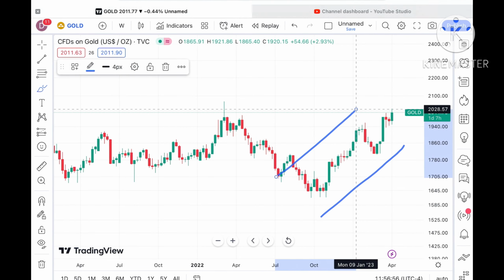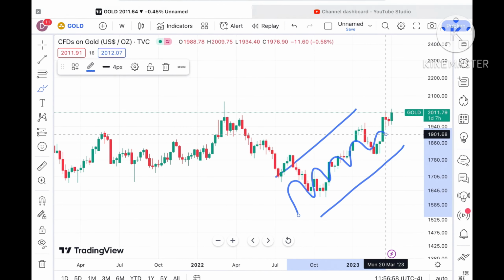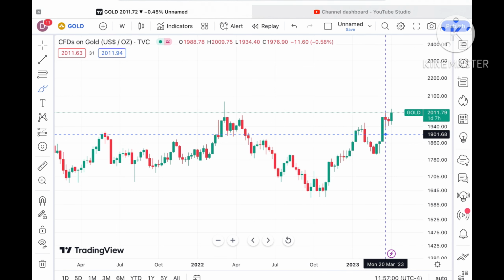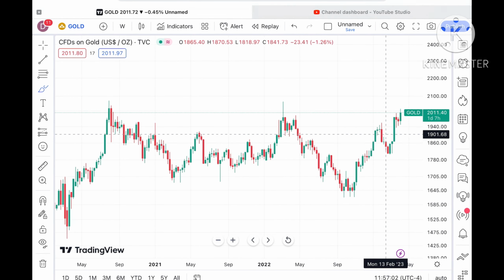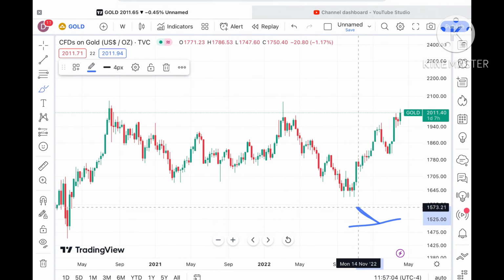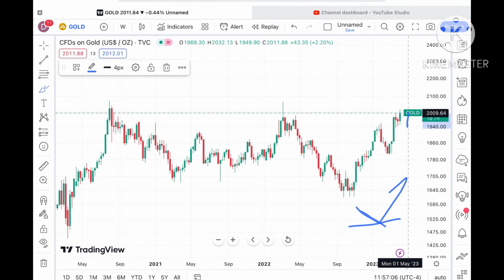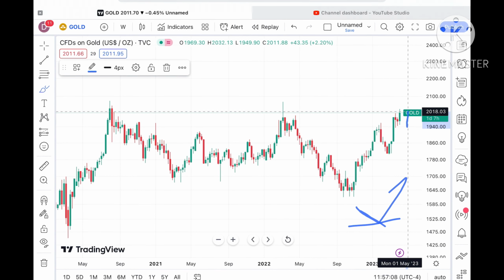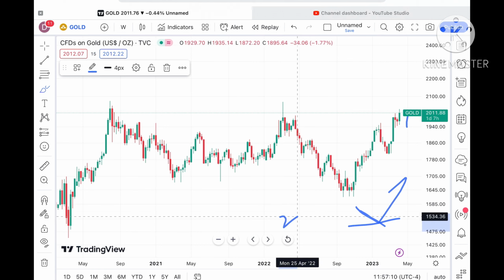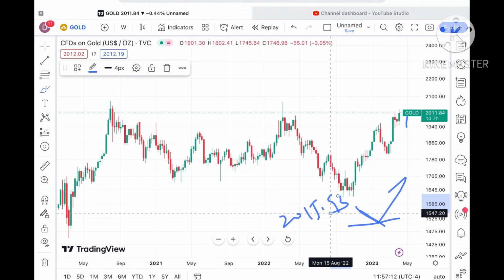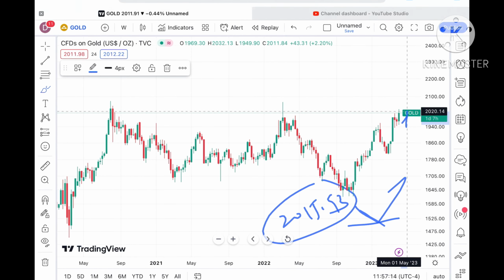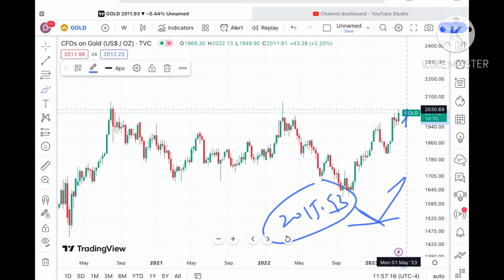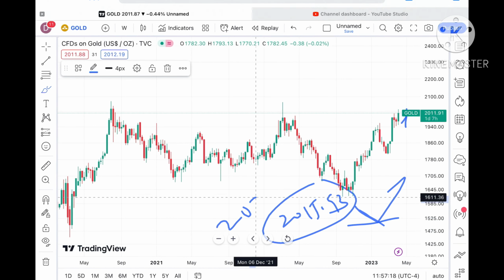Look at this particular trend. It is moving in a particular range, so chances are very high. If the price sustains this level, because this is at a support level, a bounce back is there and the probability can be high. The next resistance we can see is around $2015.93, and if that level goes further upside, the next resistance is around $2032.